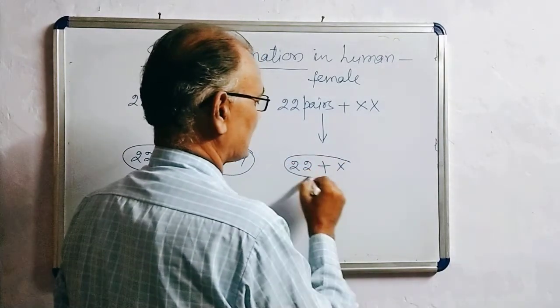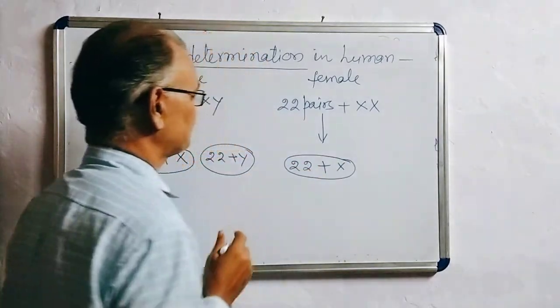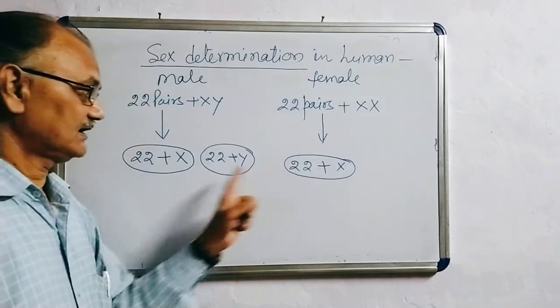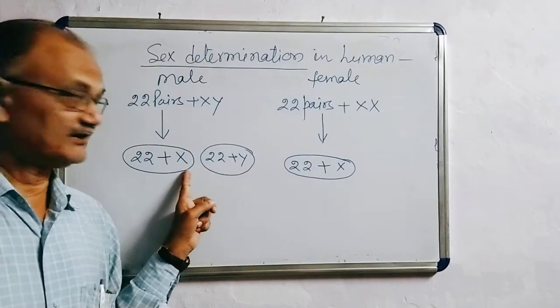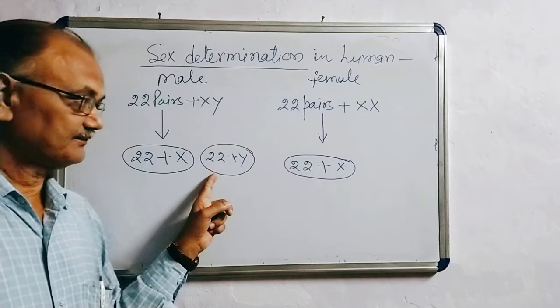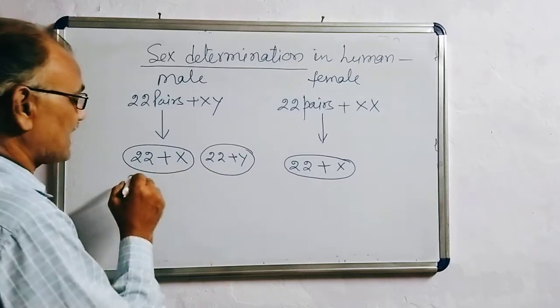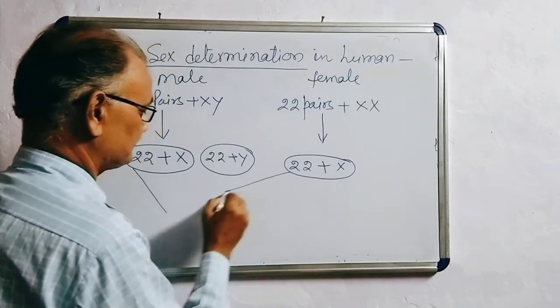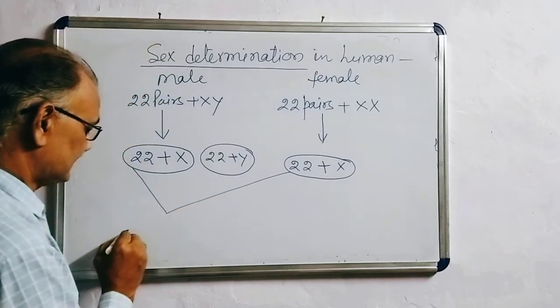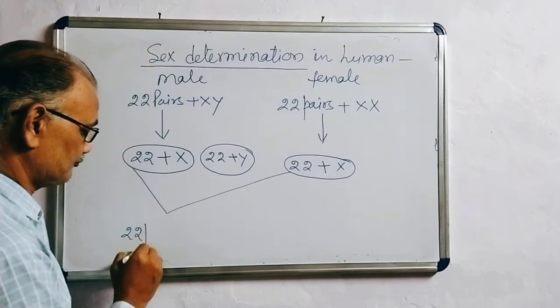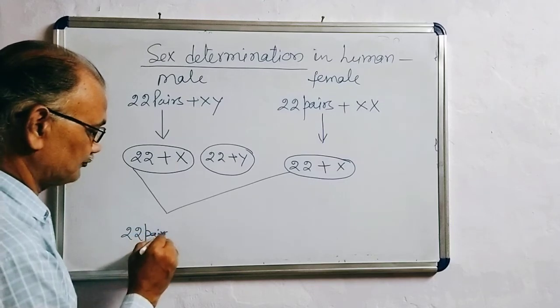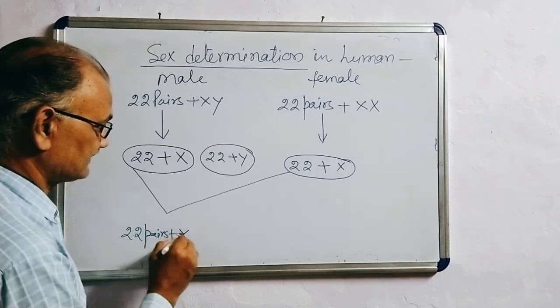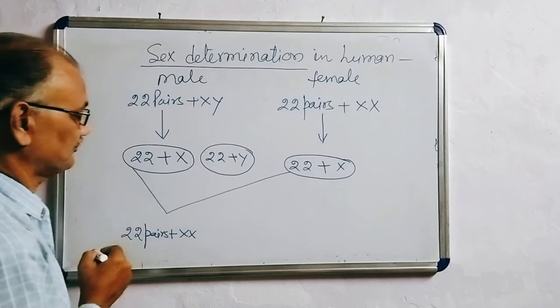So one type of gamete is produced by the female, containing 22 autosomes plus X chromosome, and two different types of gametes are produced by the male. When this male gamete fuses with the female gamete, it gives 22 pairs of autosomes plus X and X sex chromosomes.